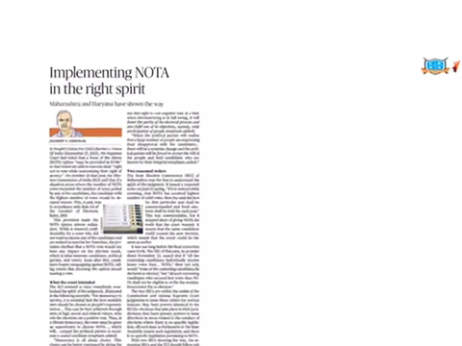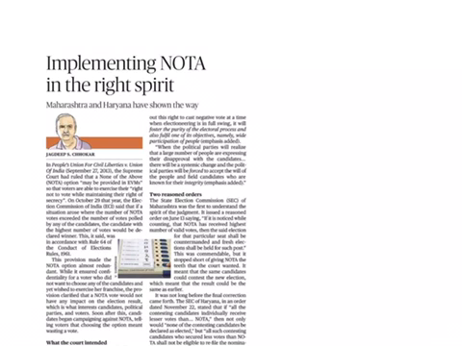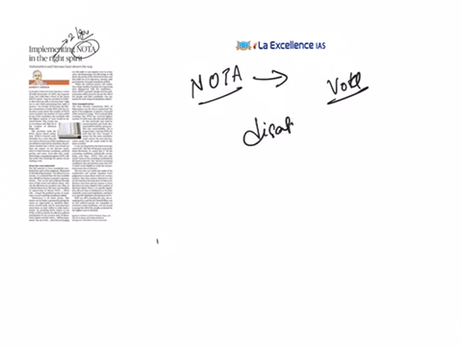The next article is Implementing NOTA in the Right Spirit. This article comes under GS paper 2 under the topic of governance. From this article, we are going to see about this NOTA. NOTA means none of the above. It is a ballot option that is designed to allow the voter to indicate his or her disapproval of all the candidates who are contesting in the voting system.